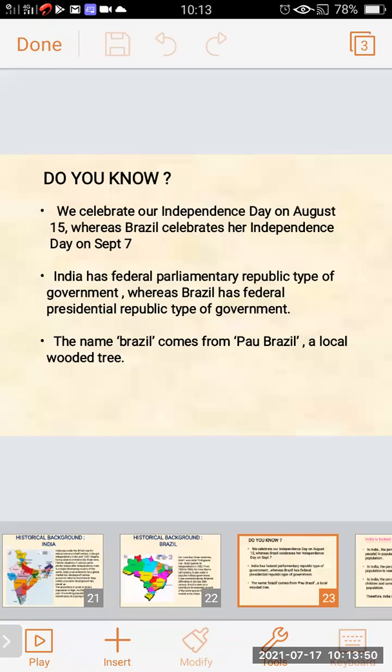The name Brazil comes from Pau Brazil, a local wooded tree. Yesterday I told you how the country got its name Brazil because of that wooded tree, and the name of the tree was Pau Brazil.